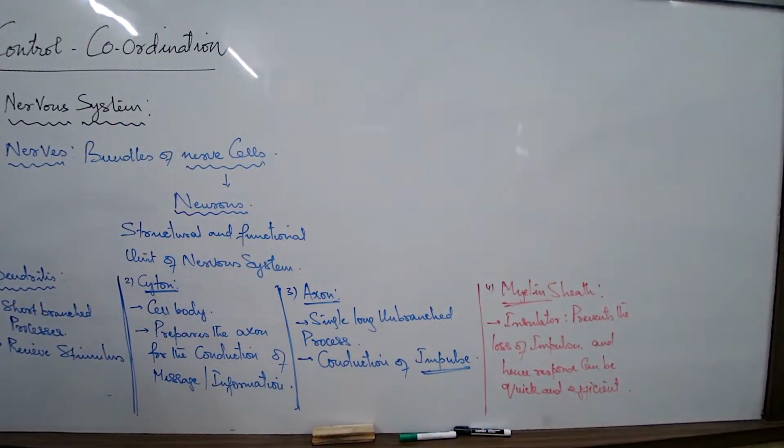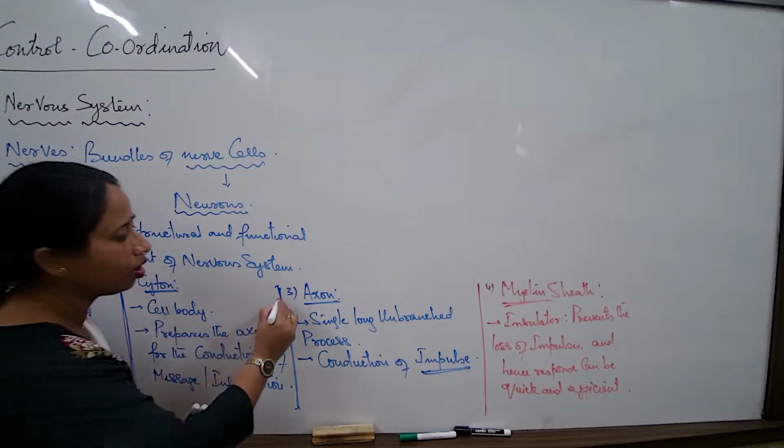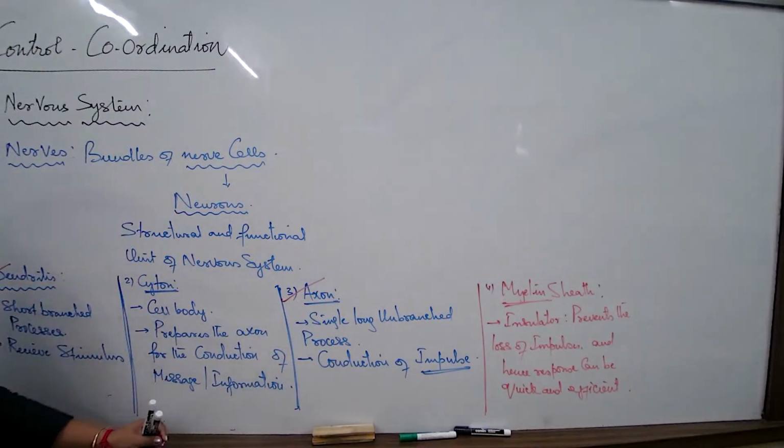Okay. Now, looking into the basic structure of the neuron. So we now have more or less tried understanding what the functions of the parts of the neuron are. Dendrites and axon differences, structurally and functionally, is a major question in your paper. A very common question. There should not be any error. It is so simple to understand and write. Don't make any error in this part of the question. Diagram will be there. Diagram we will draw. But before that, let us try understanding a method.